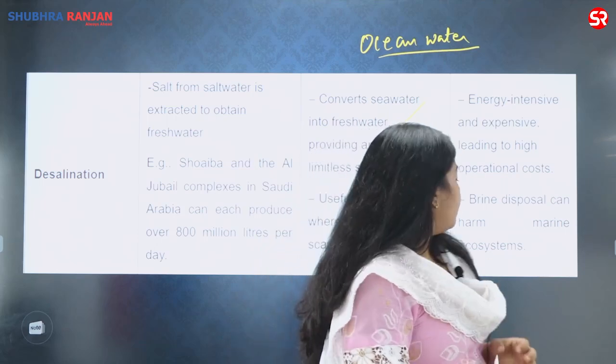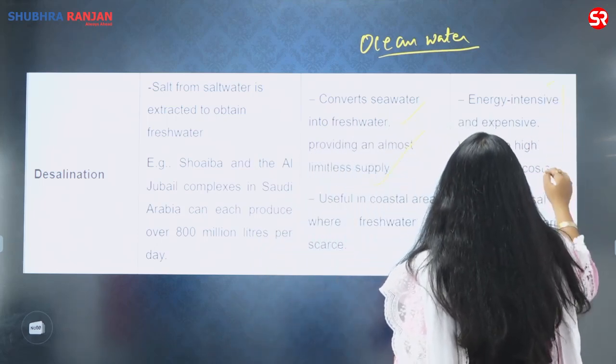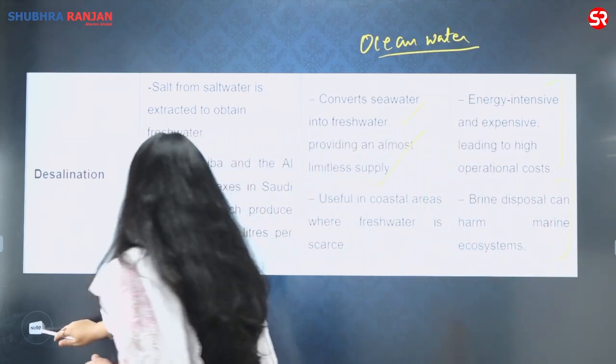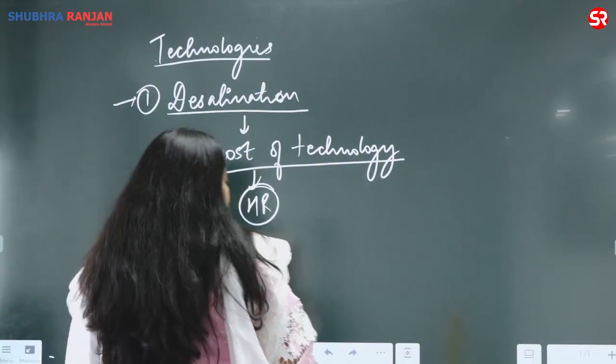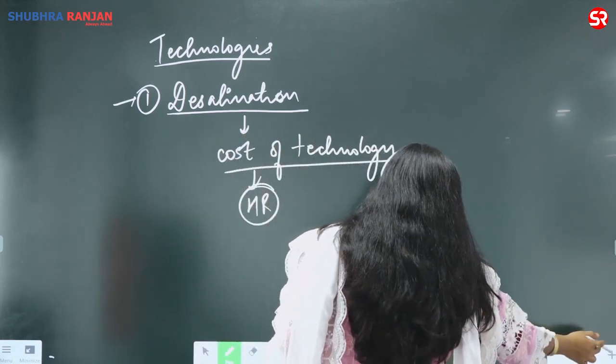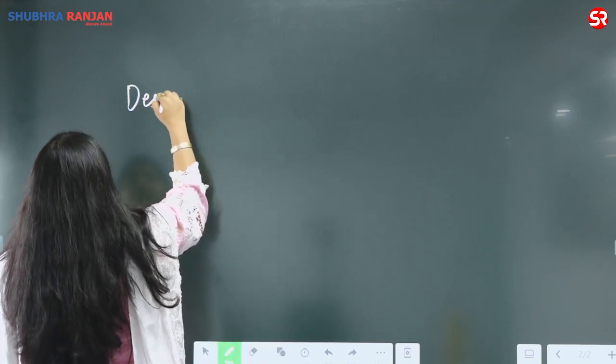But then there is a problem which is associated. Here only 2 problems are written. You can add one more to it. What are the problems which are associated? When it comes to desalination, we understood the desalination. If I write it in the answer format, I understood what exactly the desalination technique is.